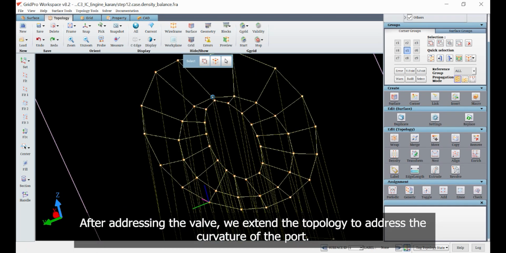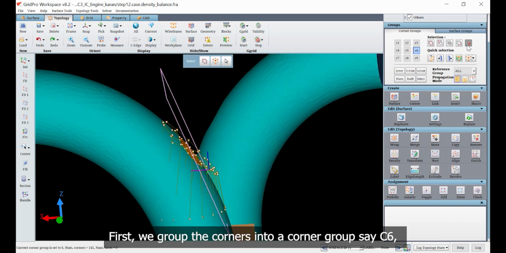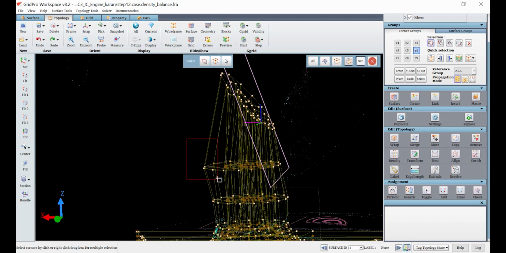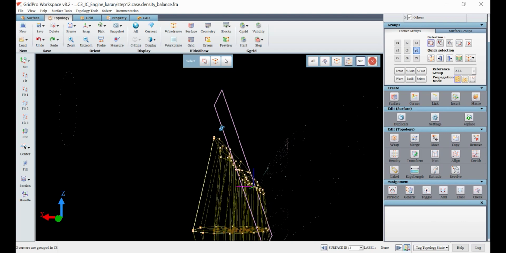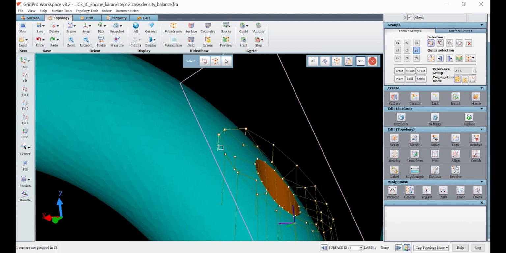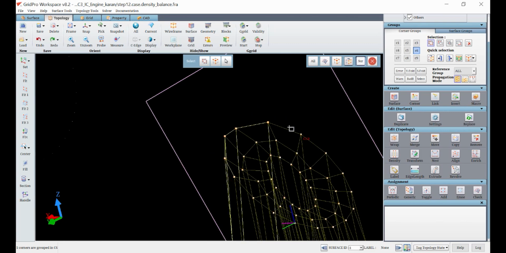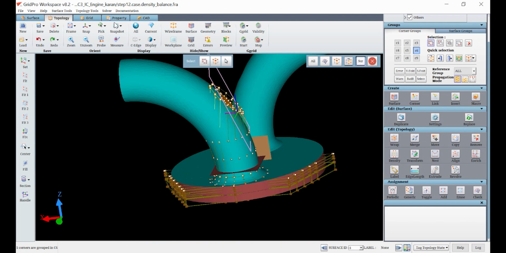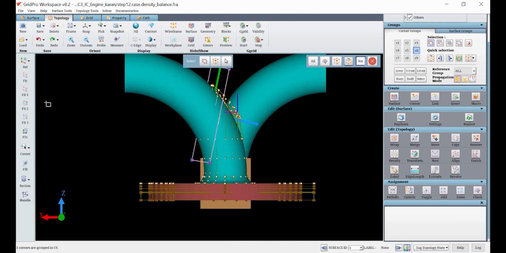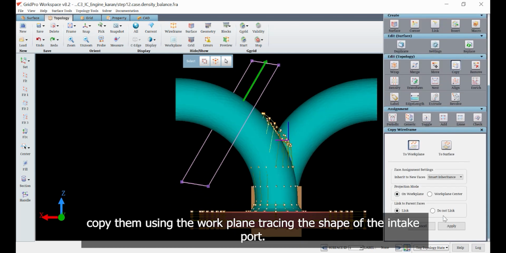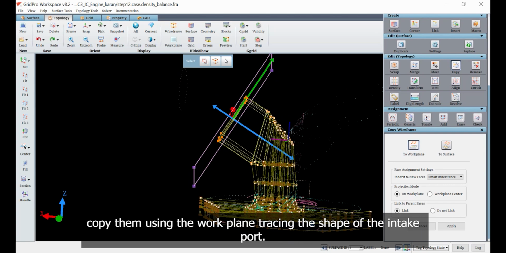After addressing the valve, we extend the topology to address the curvature of the port. First, we group the corners into a corner group, say C6. And copy them using the work plane, tracing the shape of the intake port.